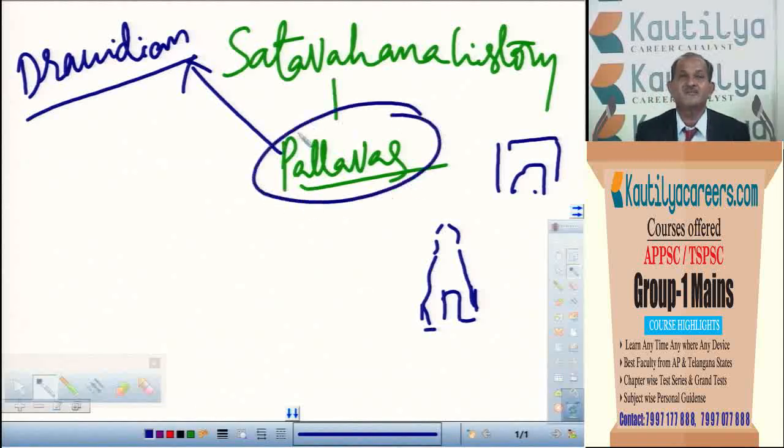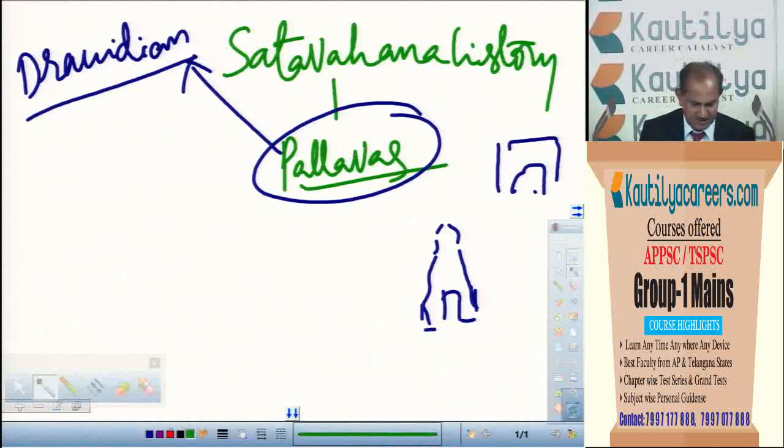Pallavas developed Indian culture, and the temple architecture was developed here. So mainly they ask about the temple architecture of the Pallavas or the contribution of the Pallavas to Indian culture. As a part of that, just now I told you that sculptures we can study here. The sculptural style also we can study. The temple styles also we can see. And in the period of Mahendra Varma, even painting was developed. So the painting style of the Pallavas also we can see. Painting, sculpture, monuments: this is the contribution of the Pallavas.